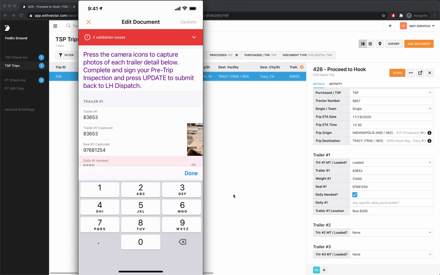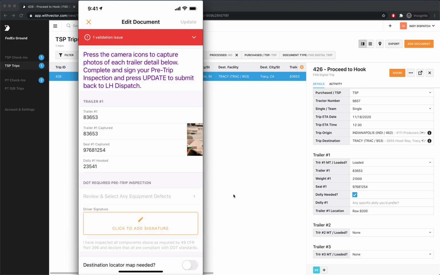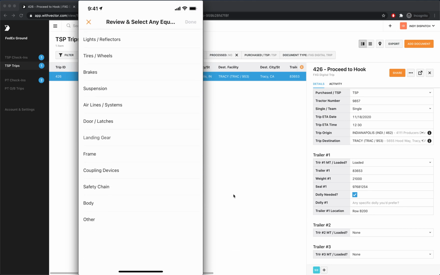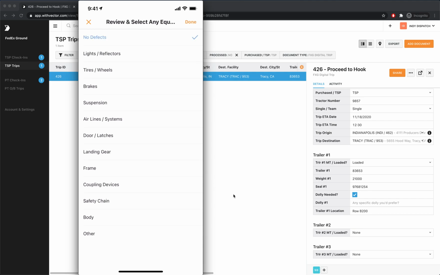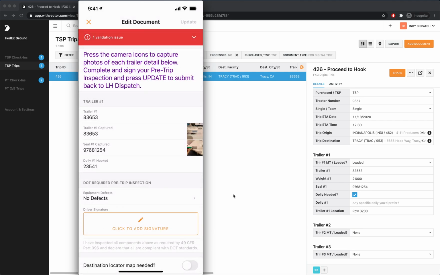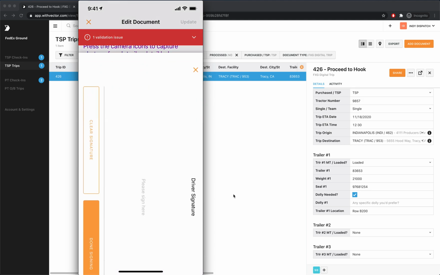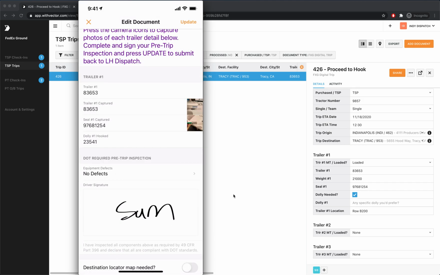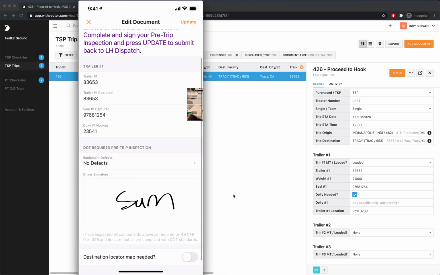So I'm going to go rehook with a different dolly. I'm going to hook to dolly 23541. And now I'm just down to that one validation issue, which is that I've got to do my pre-trip. So I'll go ahead and review and select any defects. I'm looking down and okay, looks good, no defects. And now I'll go ahead and sign. Okay, all looks good. Everything passes validation for what I will submit to dispatch.